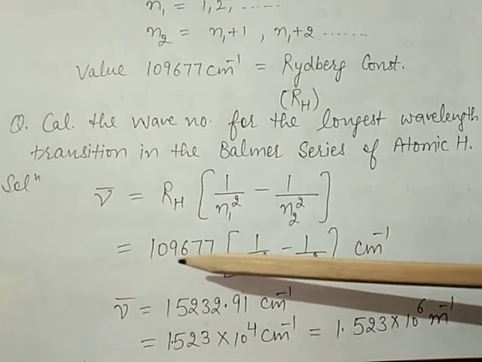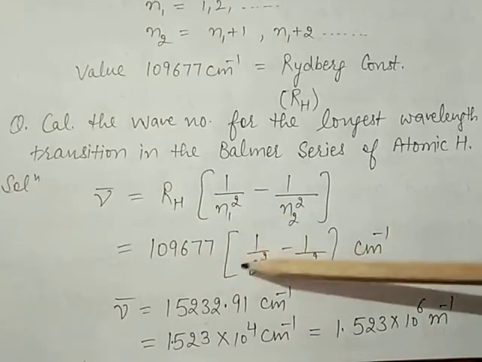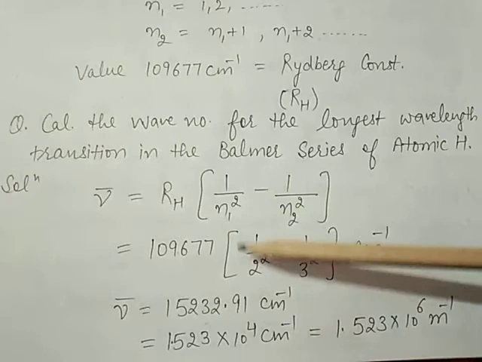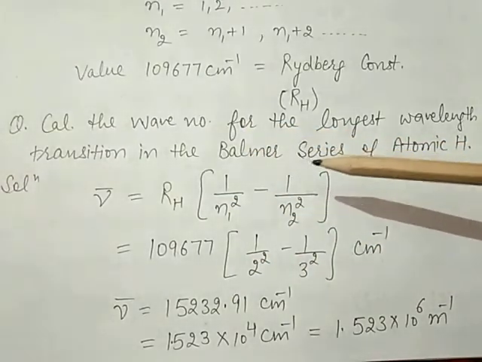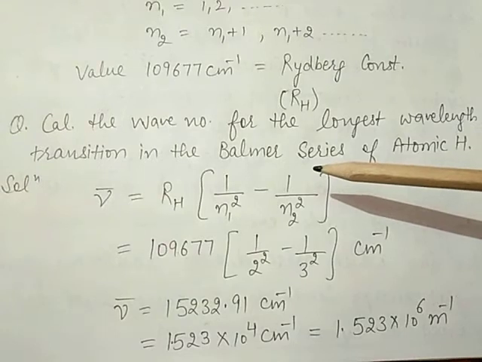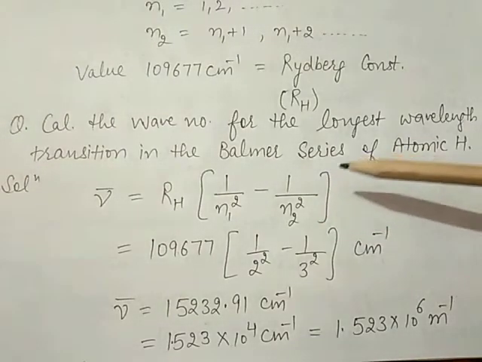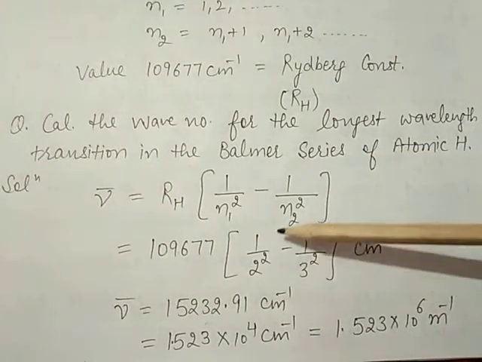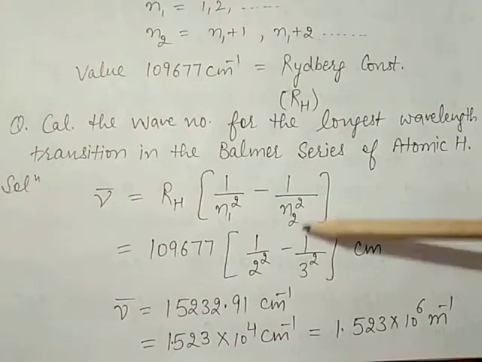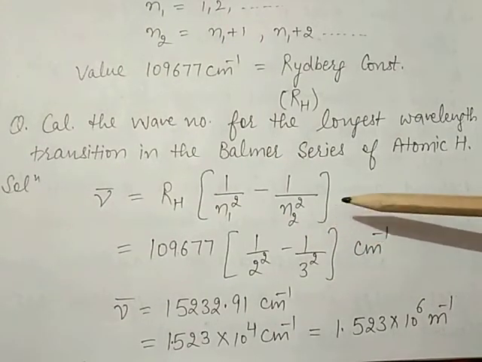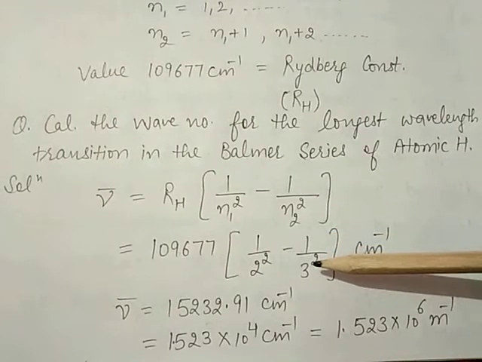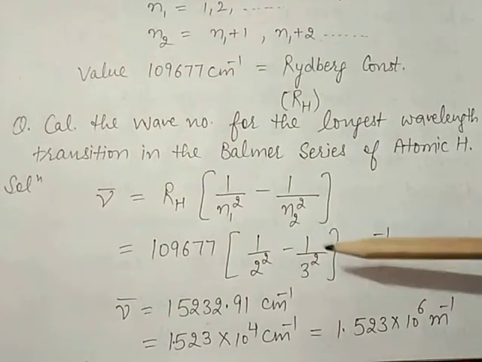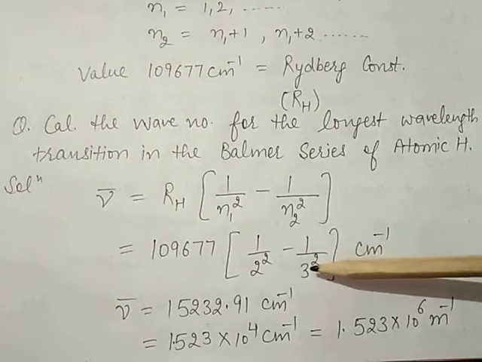Its value is 109677 into 1 by, what is the value of n1? n1 value for the Balmer series is equal to 2. So 1 by 2 square, minus, what is the value of n2? n2 value is equal to n1 plus 1, means 2 plus 1, that is 3. So 1 by 3 square.